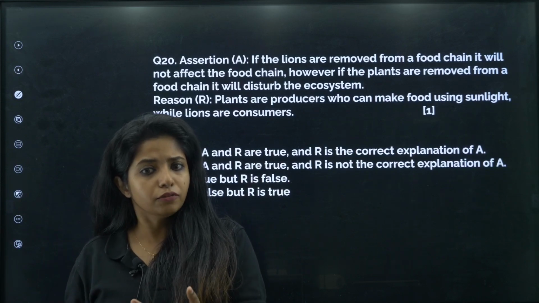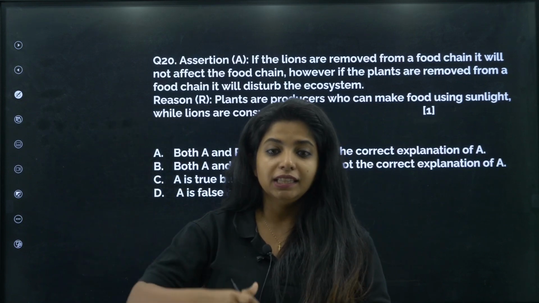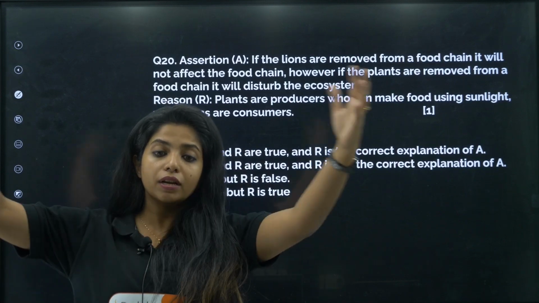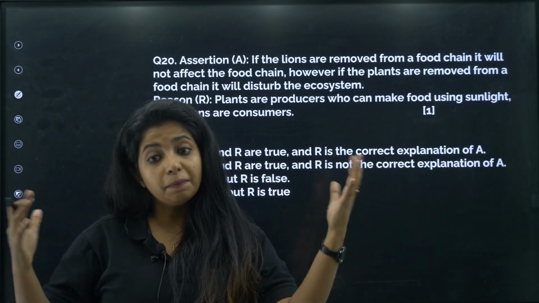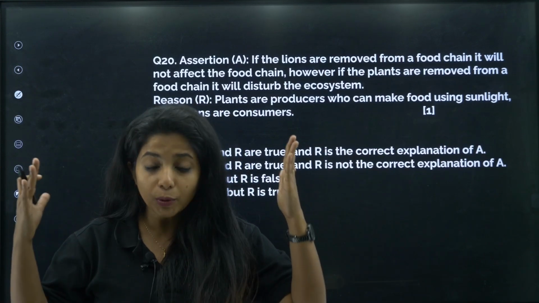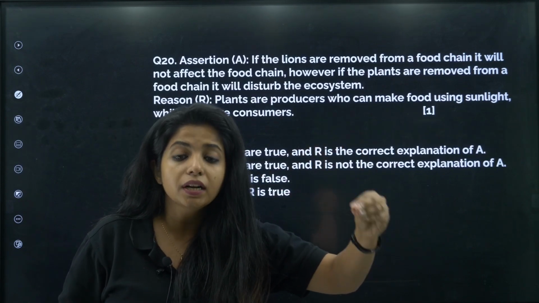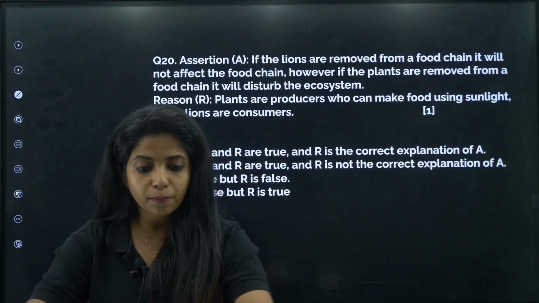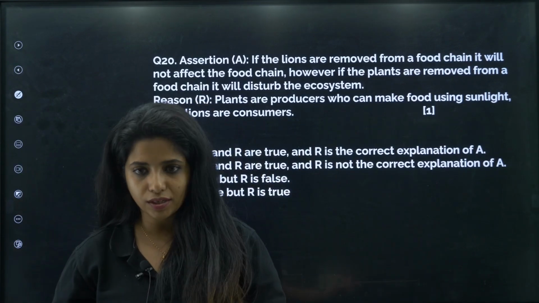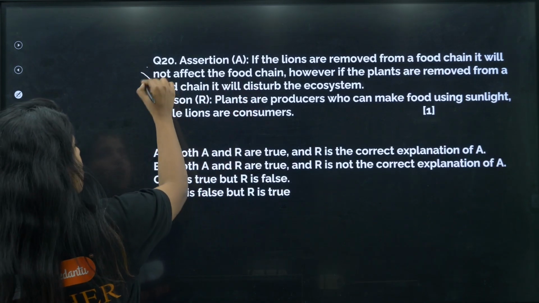Just because the plants are making the food and lions are not, does not mean that the lions are not important. Suppose these lions are not there, the deer population will increase. If the deer population increases, it will be eating more and more plants. The plants will die. Will you have producers, my dear children? Do you think the ecosystem will maintain its balance? No. So even a predator is really important. Otherwise, the prey species is going to increase in number and it is going to cause a huge lot of trouble anyways. So you cannot say that lion is not important just because they are not making the food. So this is a wrong statement.